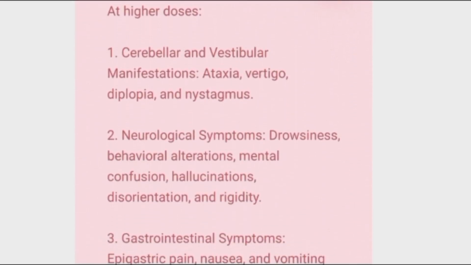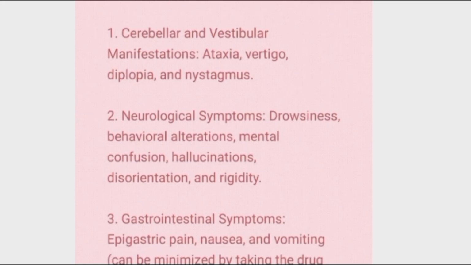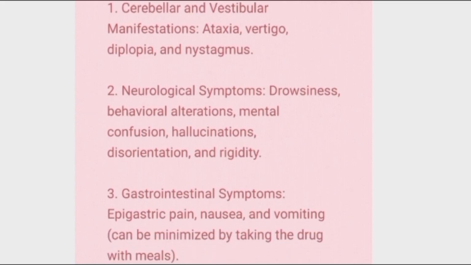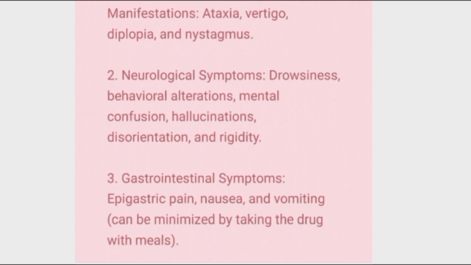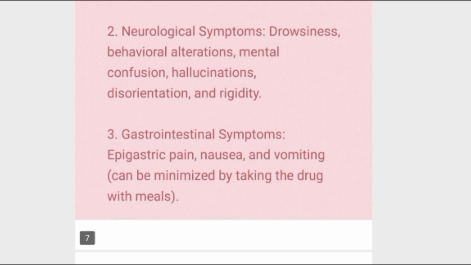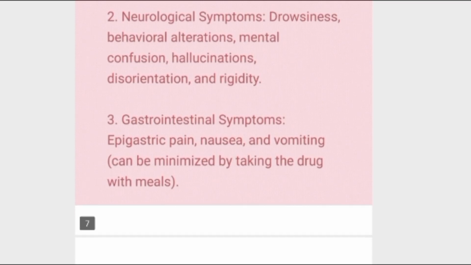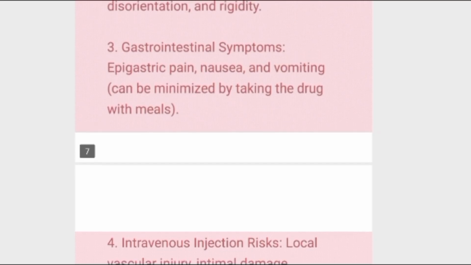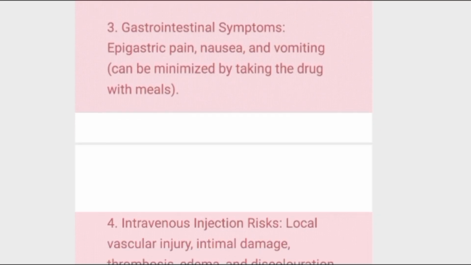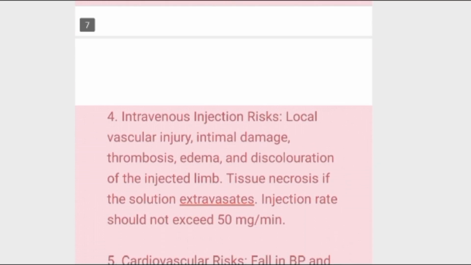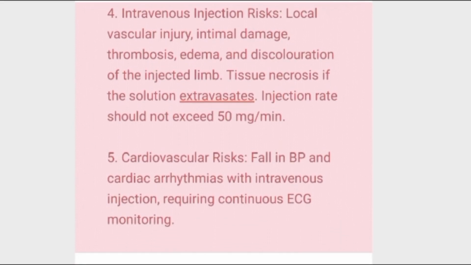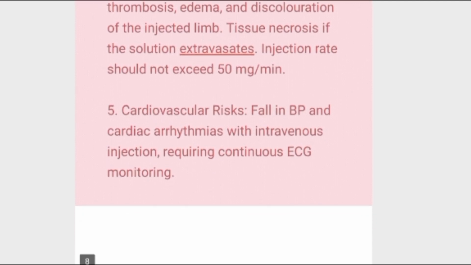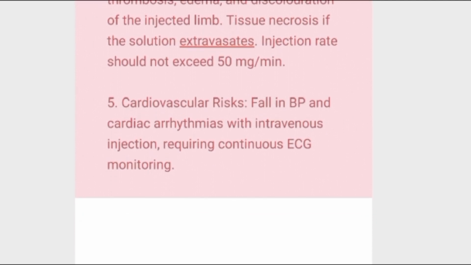Okay, so next we'll see the high doses. At higher doses it causes cerebellar and vestibular manifestations. So there is ataxia, vertigo, diplopia, nystagmus. Neurological manifestations: it causes drowsiness, behavioral changes, mental confusion, etc. And GI symptoms, you have epigastric pain, nausea, vomiting. Okay, and in intravenous use the risks are thrombosis, edema, discoloration of the limb and tissue necrosis. And cardiovascular risks, we have fall in BP, arrhythmias, etc.